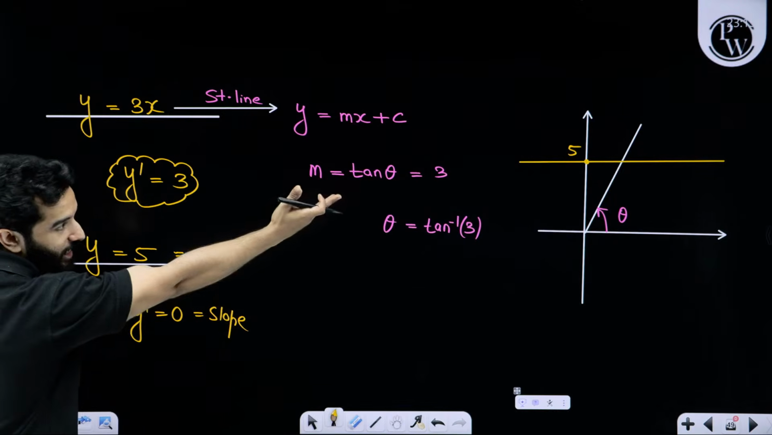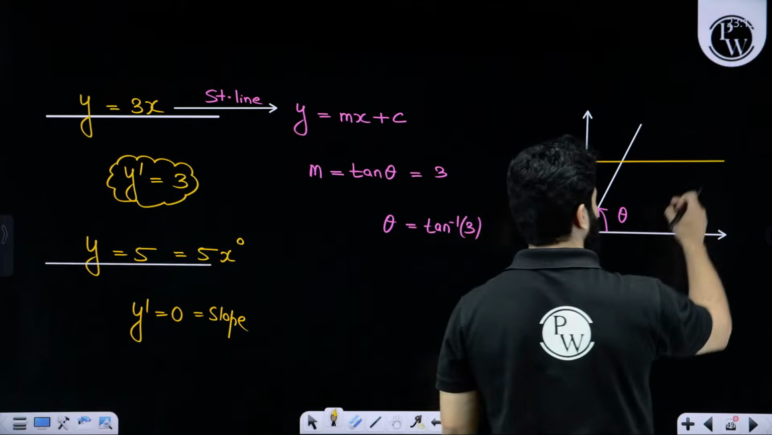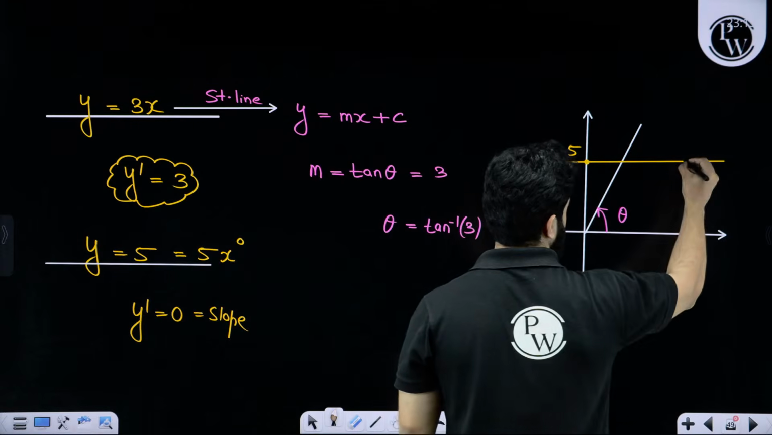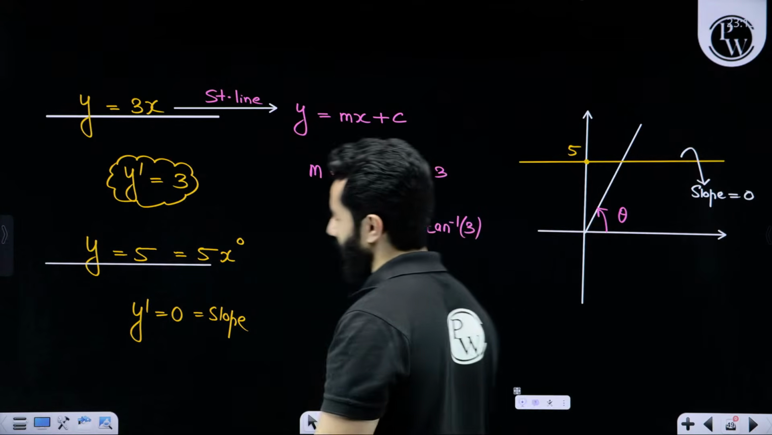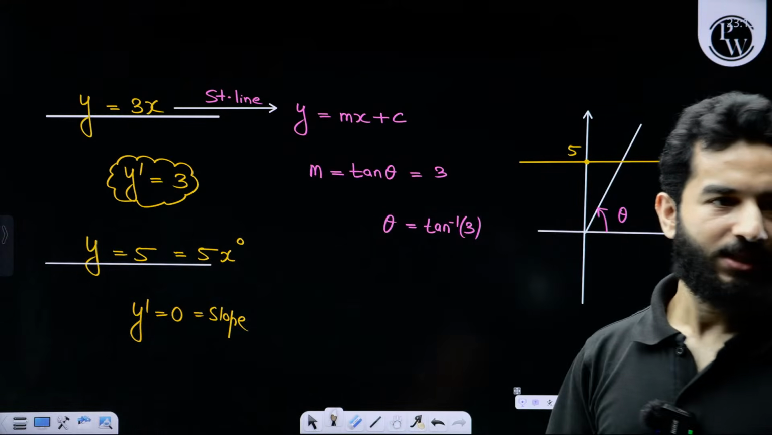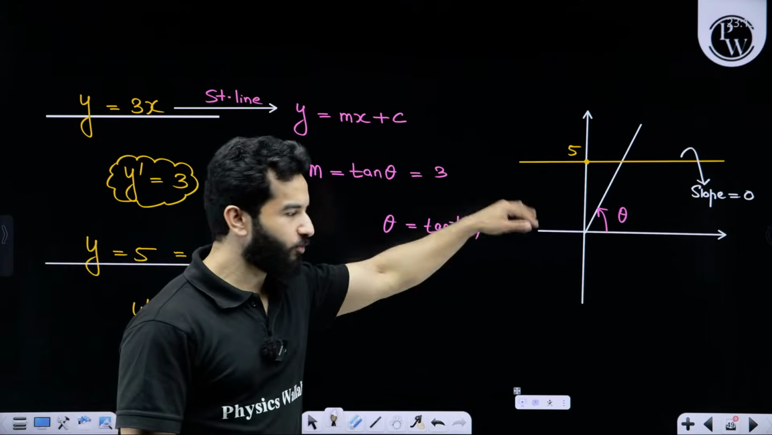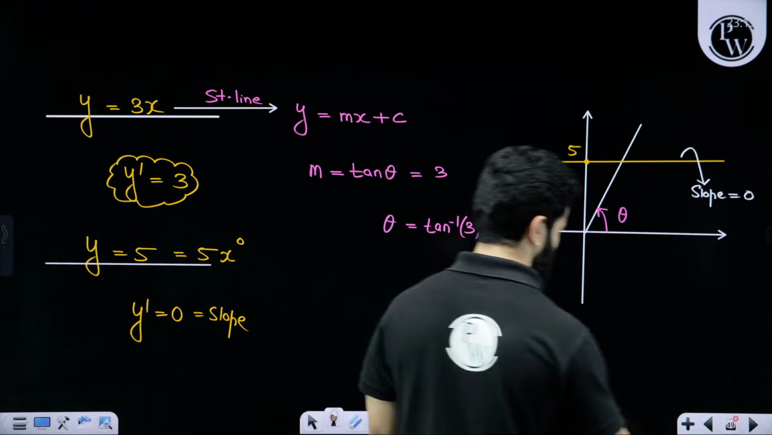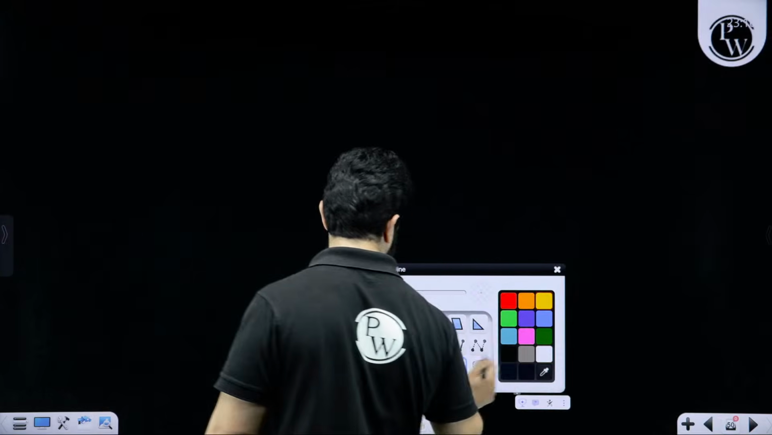We can see with our naked eyes that this line is parallel to the x-axis. The angle made between the x-axis and this line is 0, so the slope of this graph is 0. Theta is 0, tan theta is 0, right? Clear, my dear friends? So we can always check with the knowledge of graphs. Pay attention.